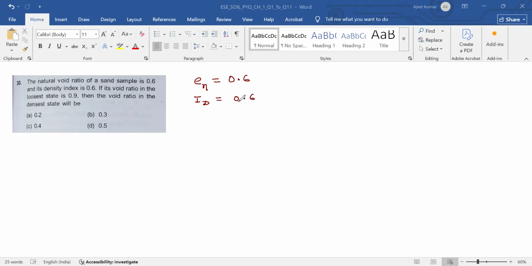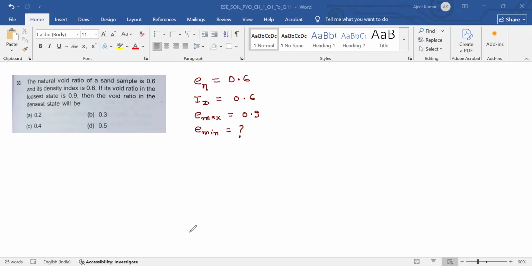If its void ratio in the loosest state is 0.9, so e maximum in the loosest state, the void ratio will be maximum. So e maximum is 0.9. Then the void ratio in the densest state, the void ratio will be minimum. So you have to calculate e minimum.